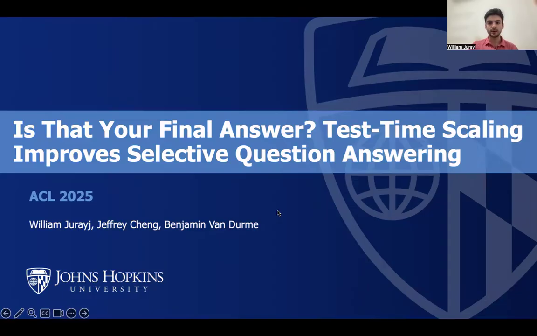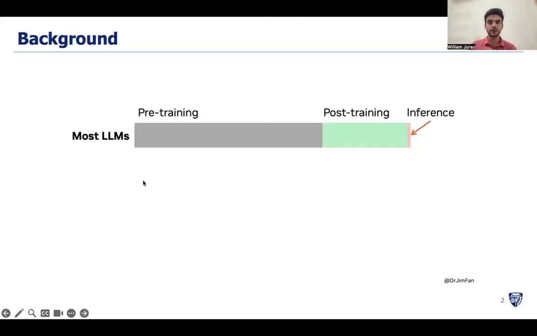I'm presenting our paper, Test Time Scaling Improves Selective Question Answering. The conventional language model lifecycle involves computationally expensive pre-training, followed by less expensive post-training to improve usability, and then relatively minuscule compute expenditures per user request, typically consisting of a handful of neural forward passes.